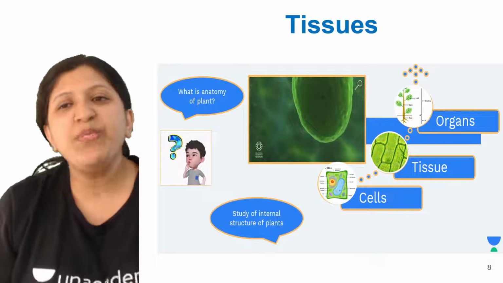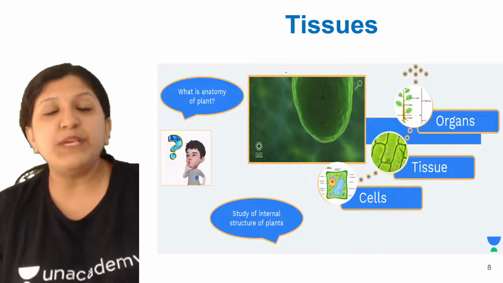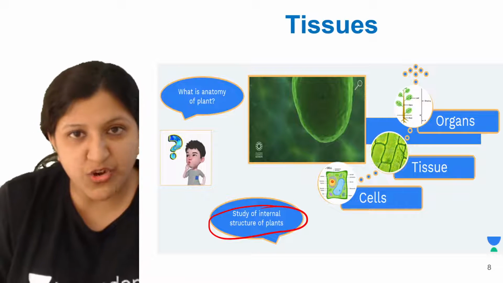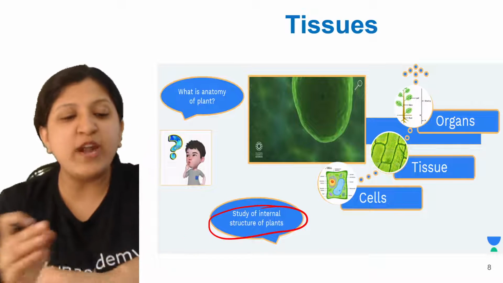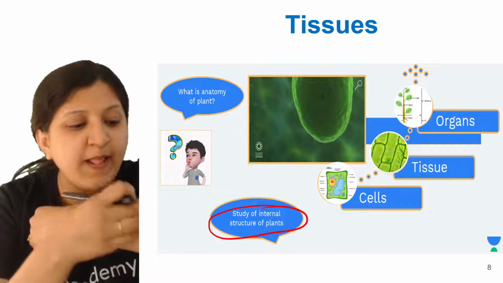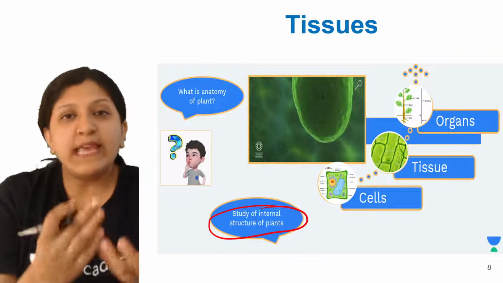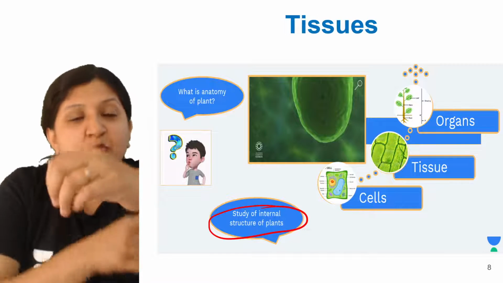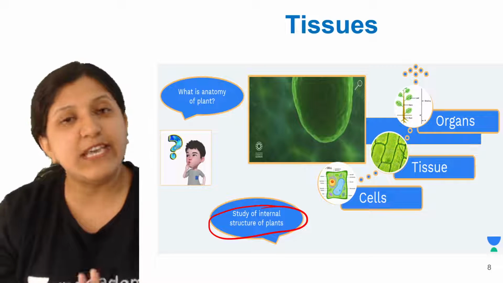Okay, so now the tissues when we mention, or what exactly is anatomy. So basically we will be studying the internal structure of a plant. When we want to study the tissue, it is not like you will just look at your hand and say that it is a tissue. We need to know what type of tissue is present on the skin and what type of tissue is present inside. So each and every detail we will be studying.